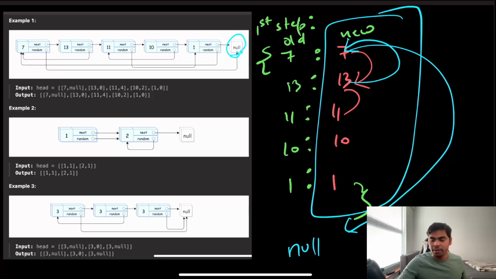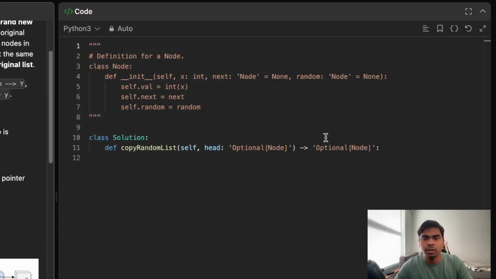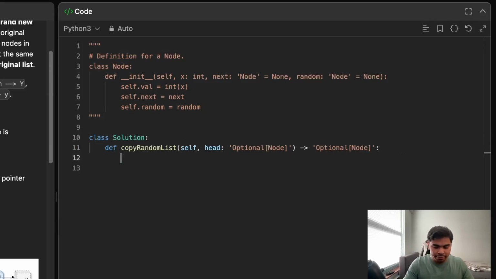I think the code will be really simple, so let's go over it. As I said, we're going to have a hash map that will store old node to the new. So let's call it old to new, and then we basically have a current pointer pointing to head, just to iterate.